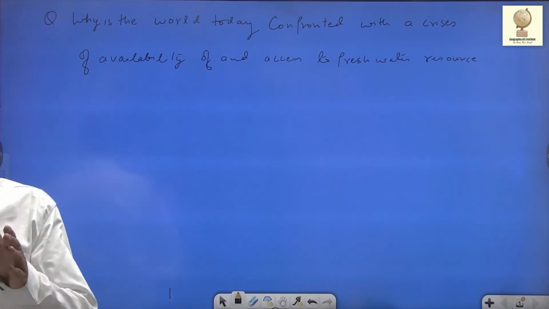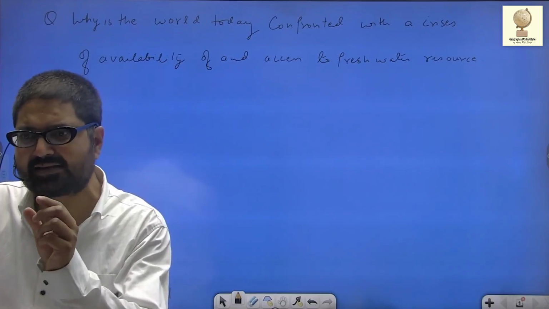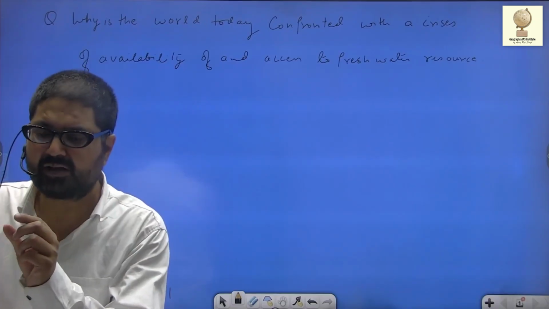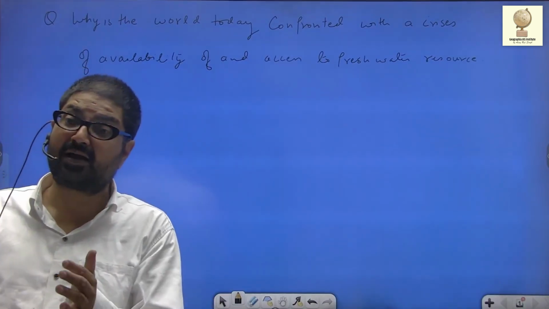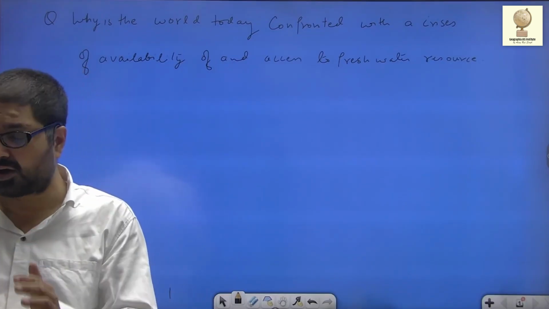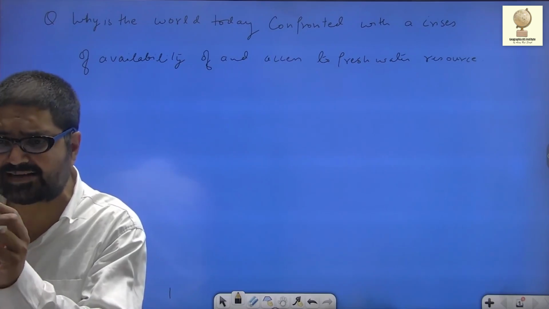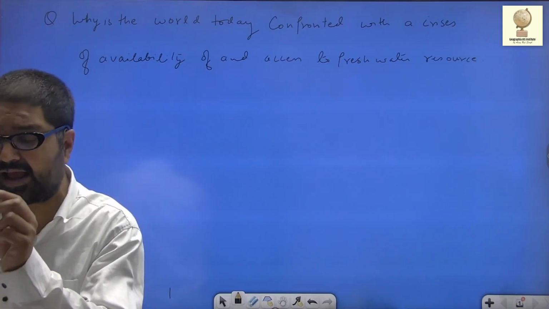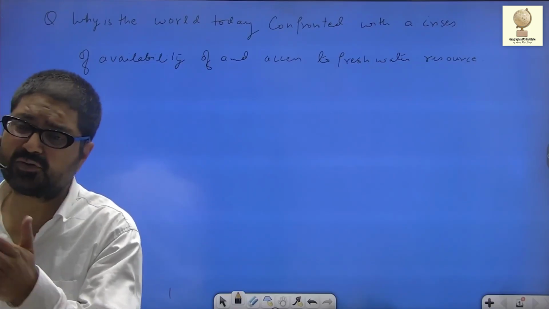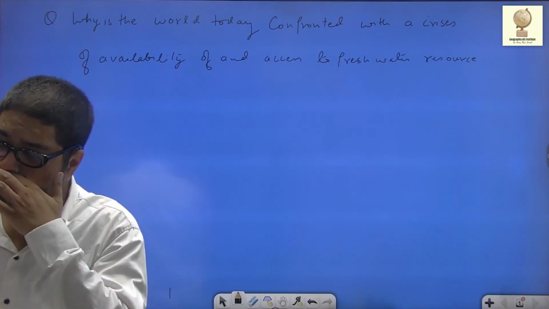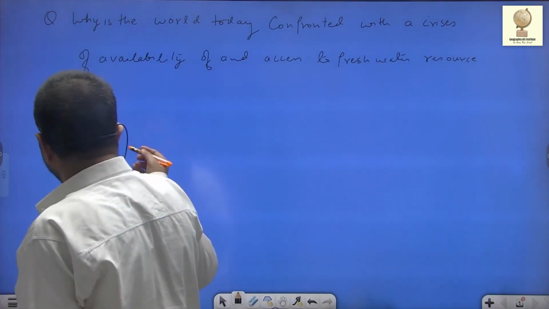See, water scarcity is a situation when the demand for fresh water exceeds the availability of fresh water. When the demand for fresh water is more and the availability of fresh water is less, or when the water is of poor quality, that is when the poor quality of water restricts its usage for drinking, agriculture or sanitation. When water is degraded, that it cannot be used for drinking, agriculture, or sanitation, then also it is a condition of water scarcity. Water scarcity manifests itself in two ways.